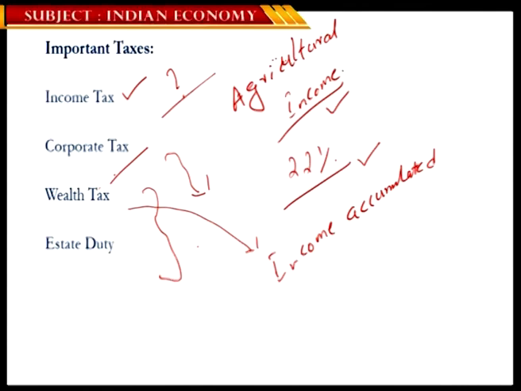Then there is estate duty, or what we call inheritance tax, which is a tax levied upon wealth that has been inherited. Why are these two taxes very prominently in the news in the recent past? You might have come across the World Inequality Report that has been published. Since inequalities in various economies, not only developed nations but even emerging economies, are increasing, people started bringing these things into the limelight.